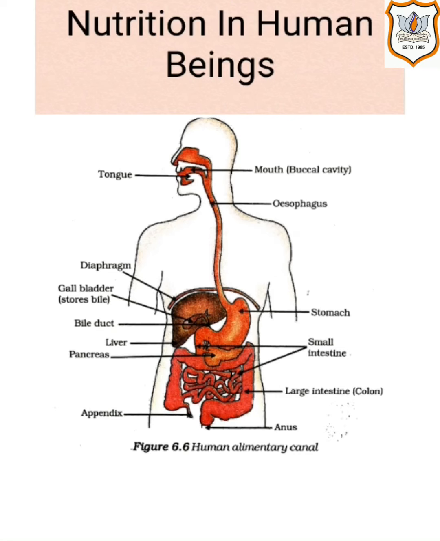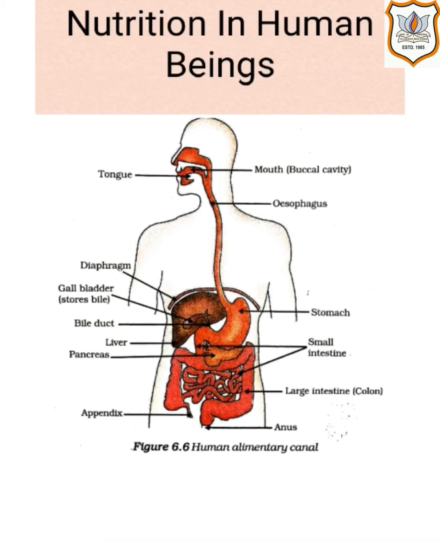It receives the secretions of the liver and pancreas for this purpose. The food coming from the stomach is acidic and has to be made alkaline for the pancreatic enzymes to act, because pancreatic enzymes need an alkaline medium for working.